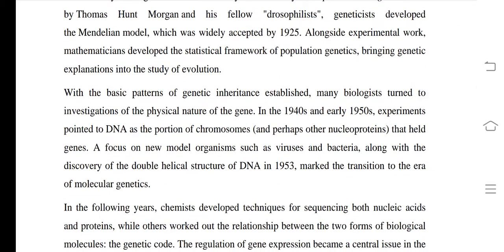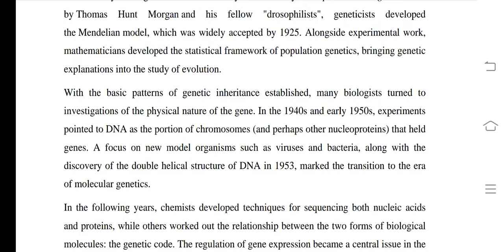Now see the next one. With the basic pattern of genetic inheritance established, many biologists turned to investigations of the physical nature of the gene. So underline this, scientists wanted to know about the physical nature, means the structure, means the composition of the gene. In the 1940s and early 1950s, experiments pointed to DNA, underline this word DNA, as the portion of the chromosome and perhaps other nuclear protein. See, DNA underline as what?